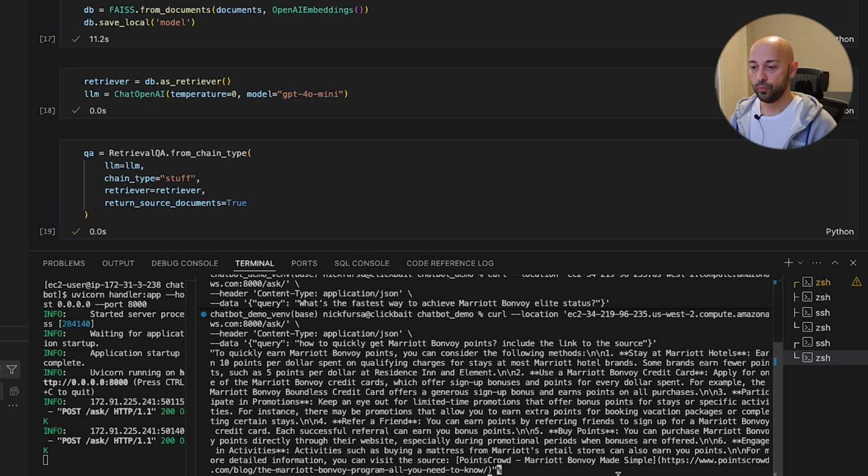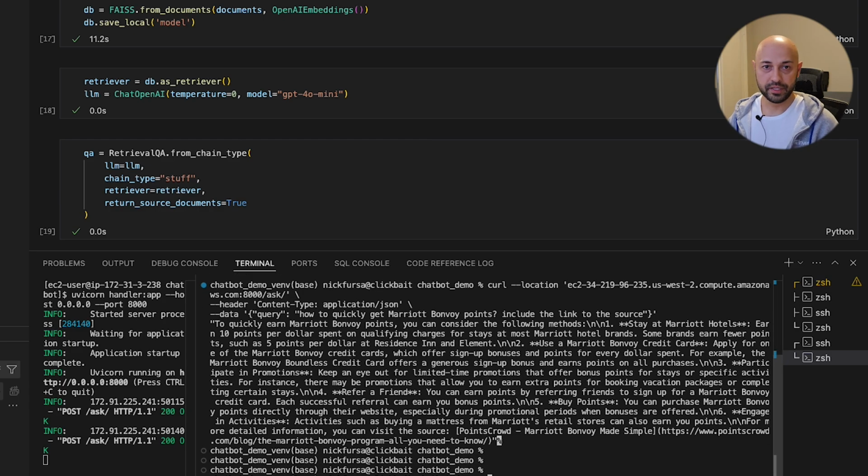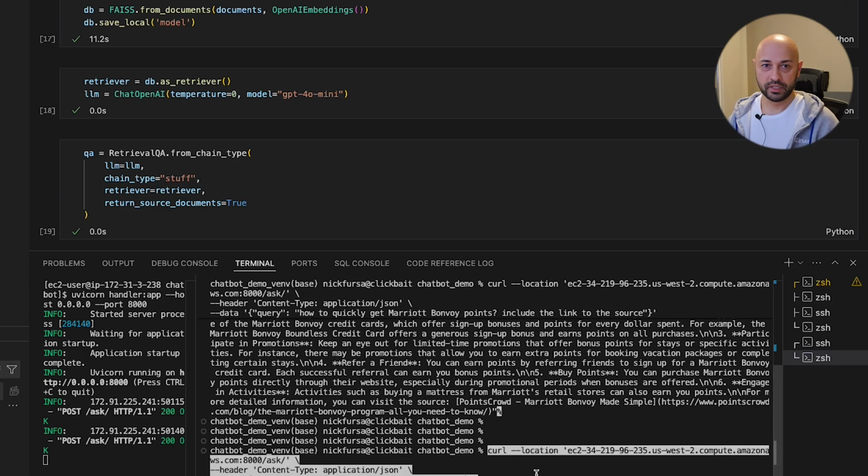Now, one of the success criteria, as we declared at the beginning, was that the bot should not only give us data from the knowledge base, but it has to be only from the knowledge base. It has to be limited by the context of the content within the knowledge base. So let's ask a question that is not in those articles. And I'm fairly sure I did not include the circumference of Earth in any of the articles. So let's see what's going to happen.